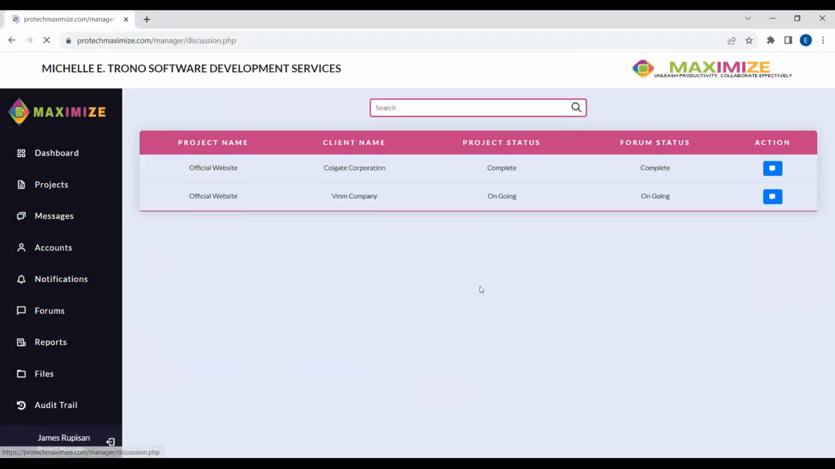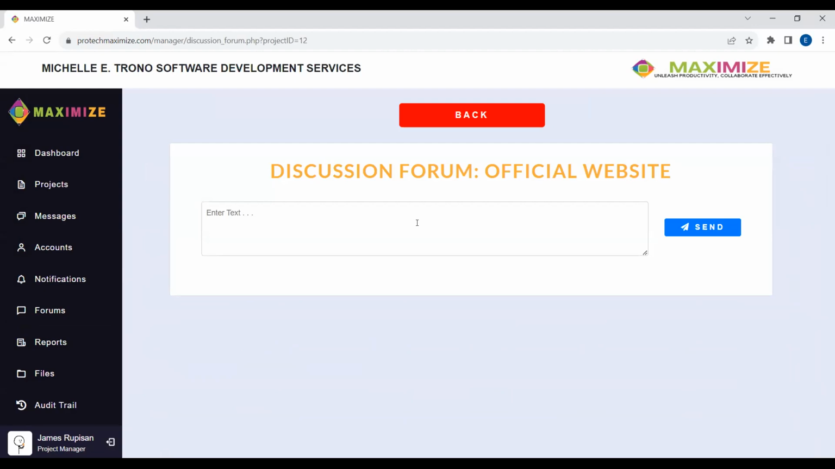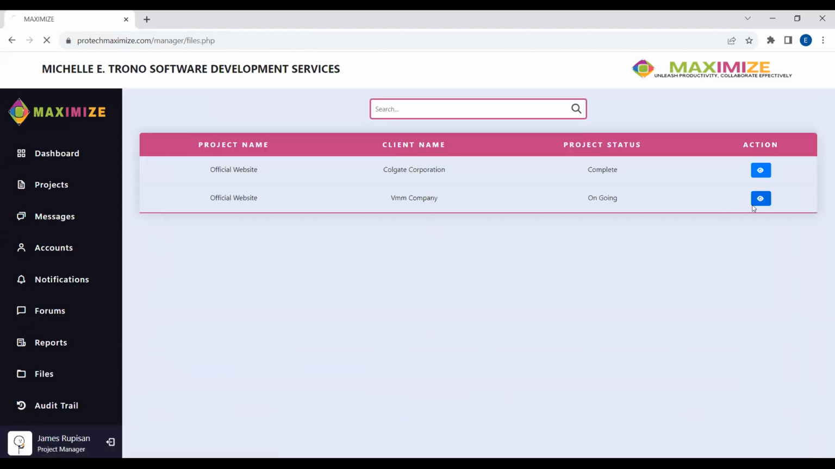This is also a collaboration feature of our system. Of course, we just click add here and type a text, hello. Aside from that, we also have here the files module, which allows us to upload files.